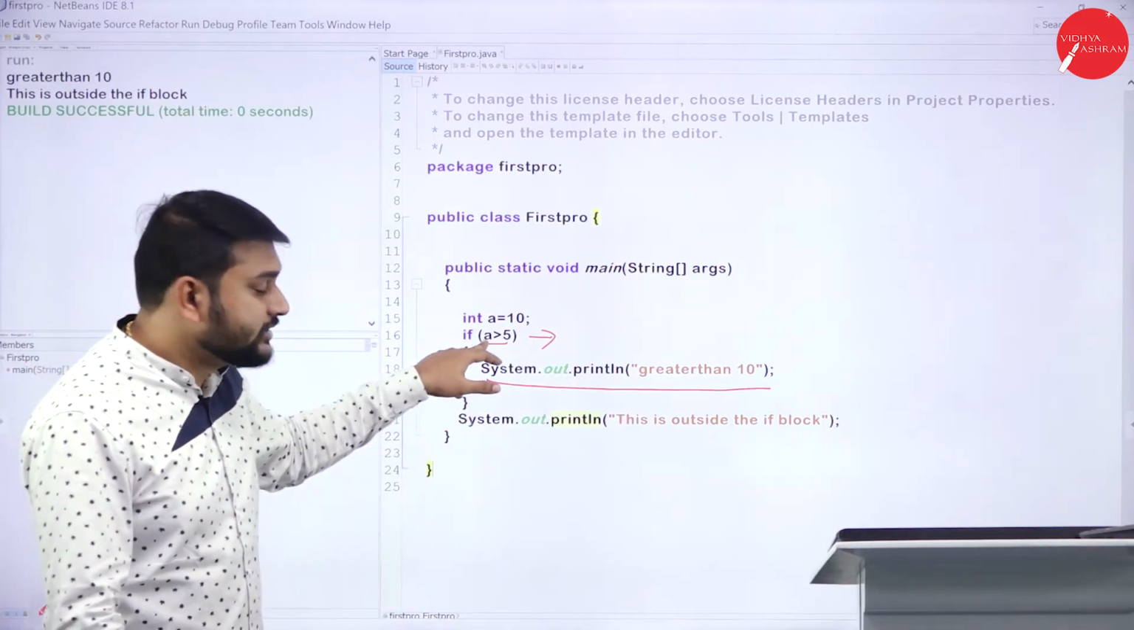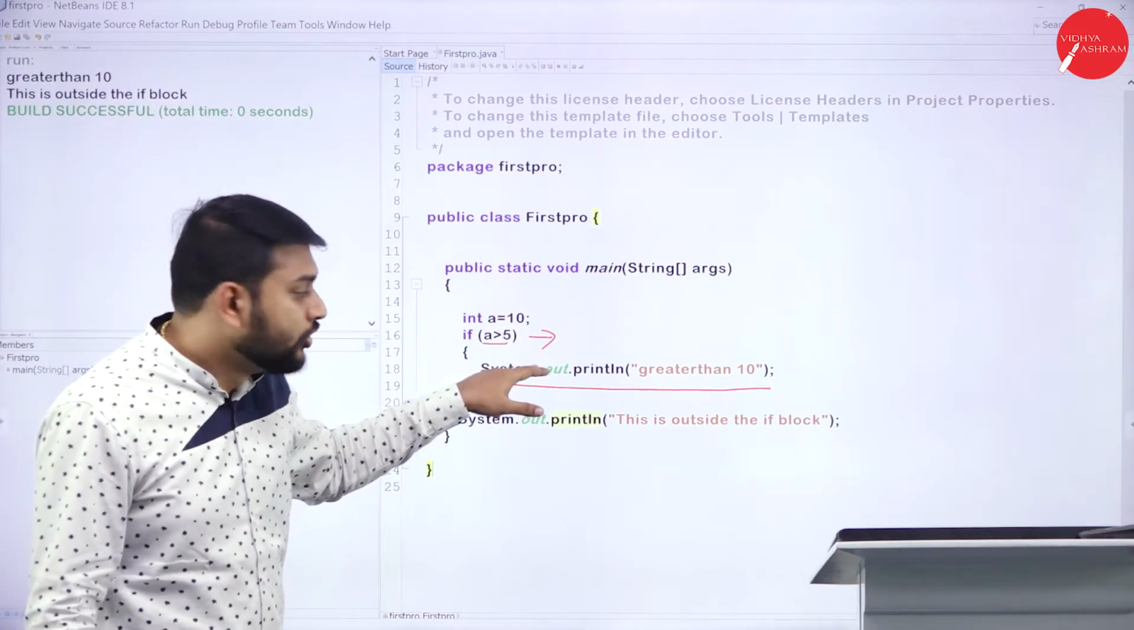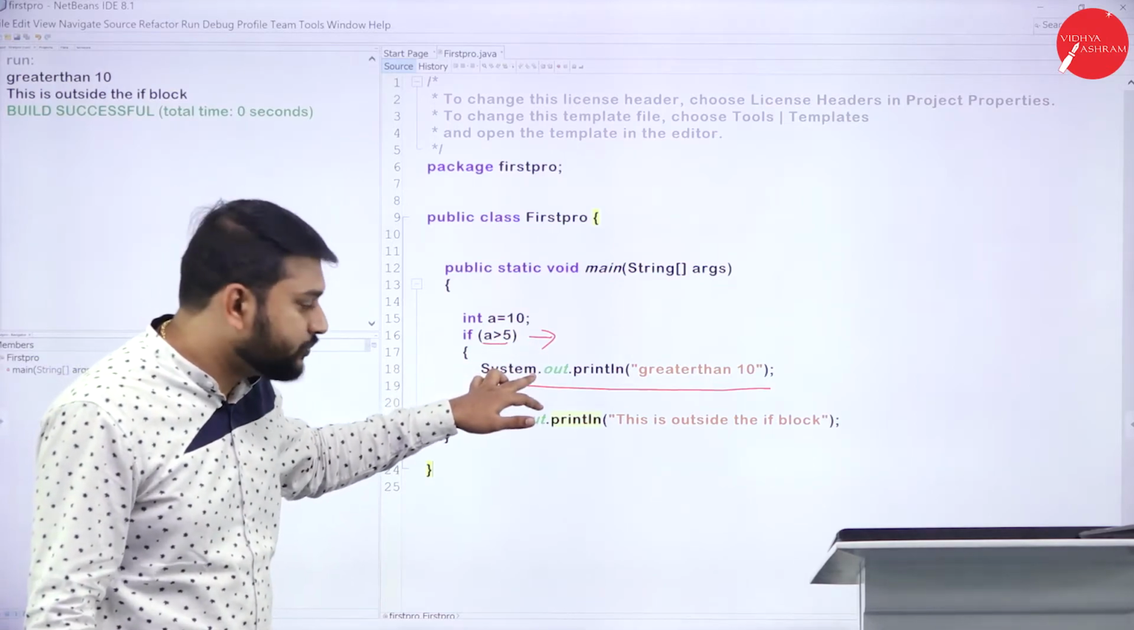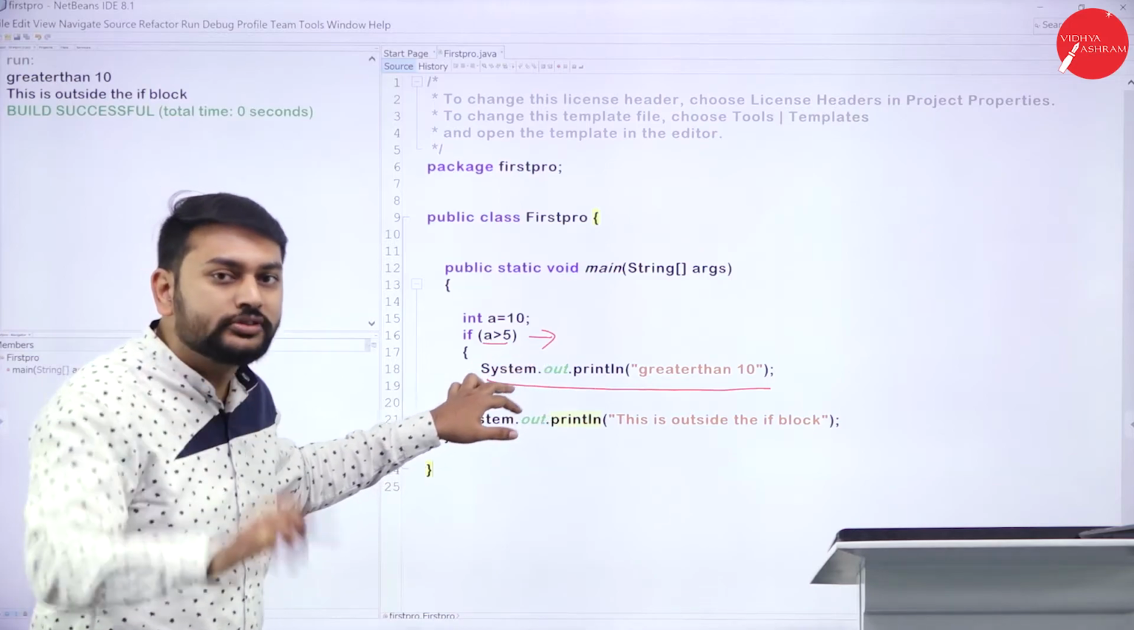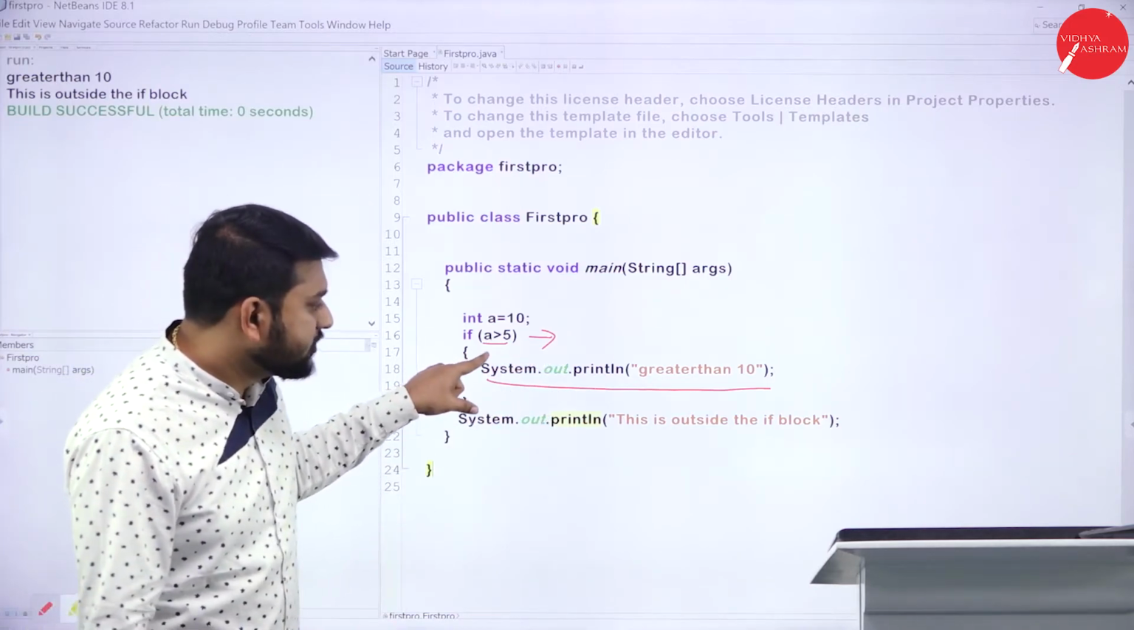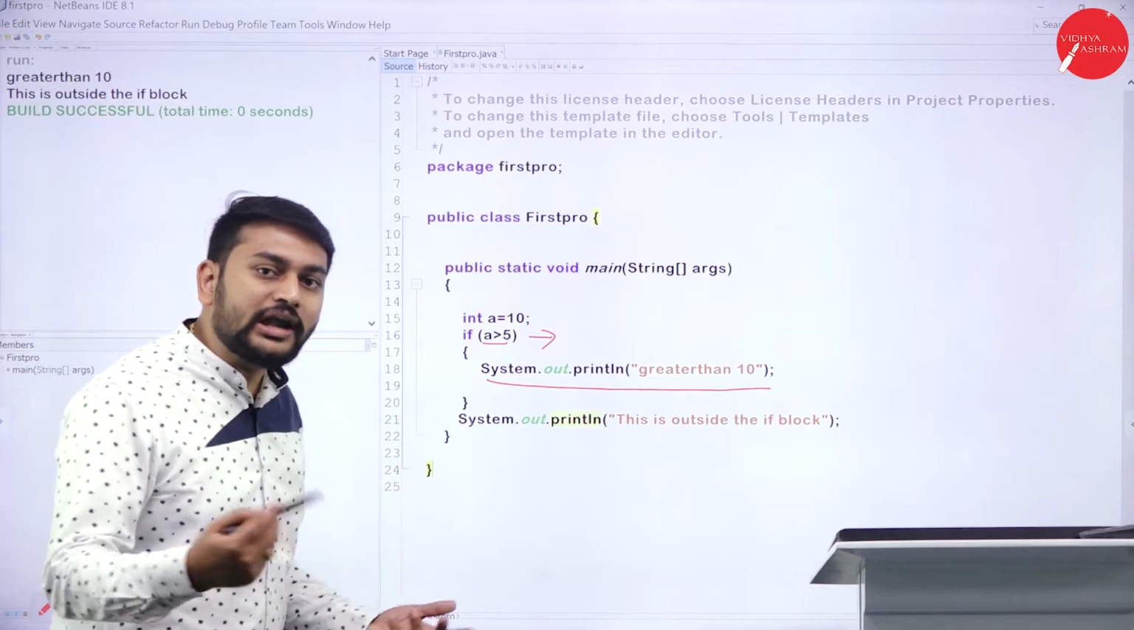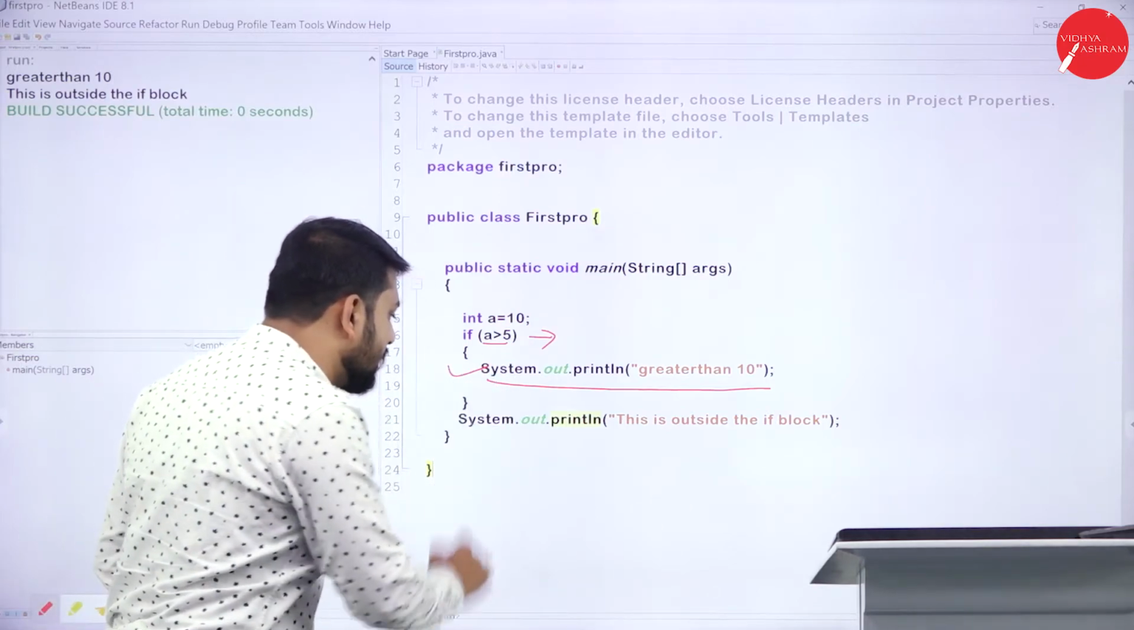Suppose this statement is not true, so what will happen? It will skip this statement. So one more thing you need to understand. Suppose this statement is true, so what will happen? It will execute this statement.